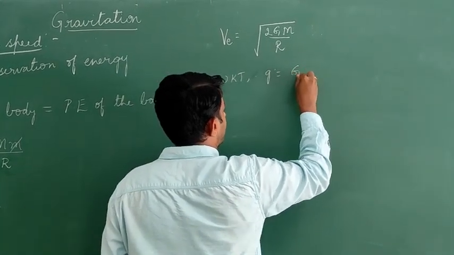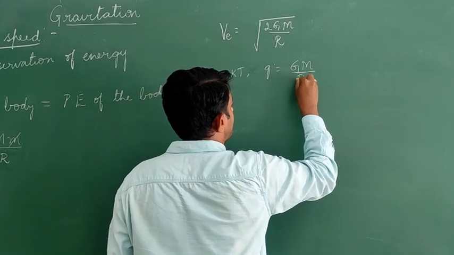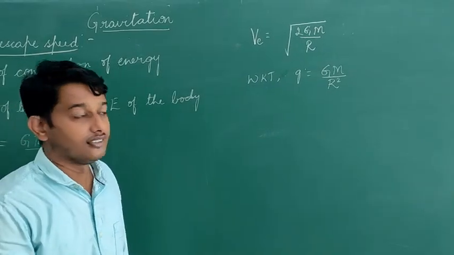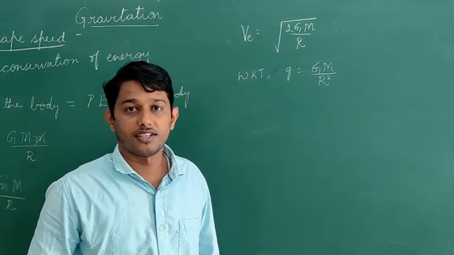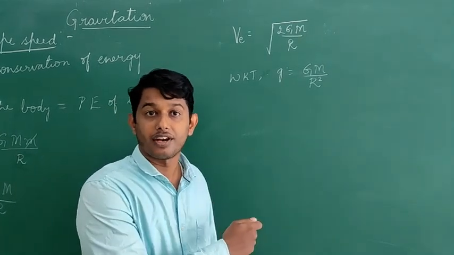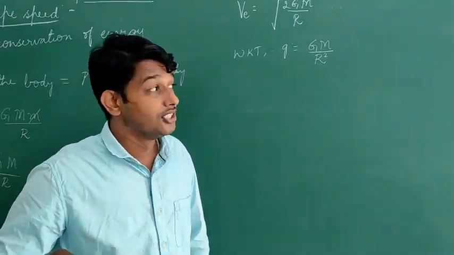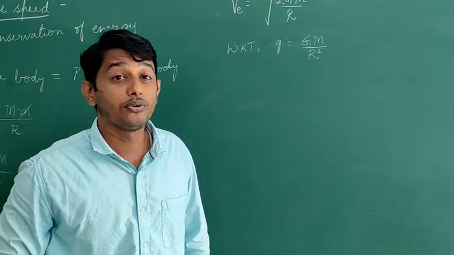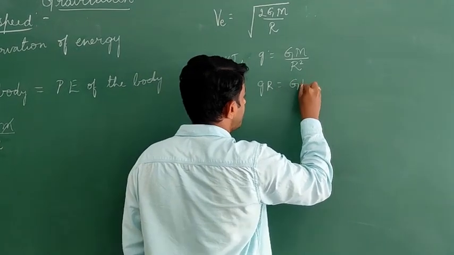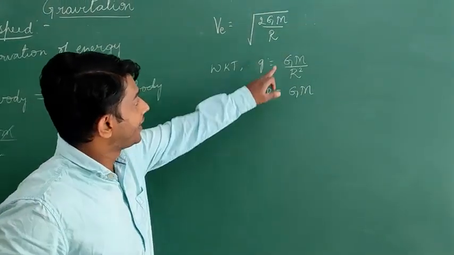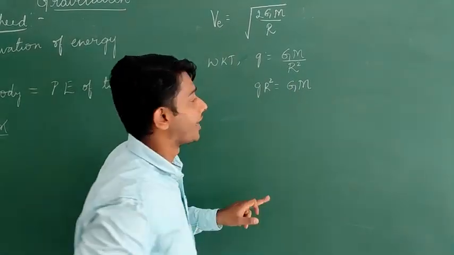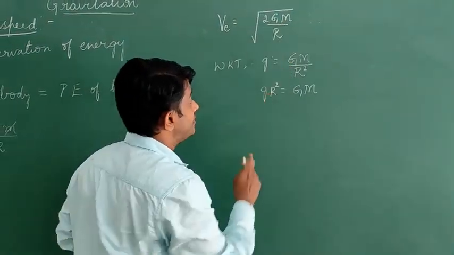So we know that g is equal to Gm by r square. I hope we know this. This is the relation between acceleration due to gravity and the gravitational constant. This is the expression for acceleration due to gravity. So g r square is equal to Gm. So I can write in the place of Gm, g r square. I'll replace Gm with g r square.